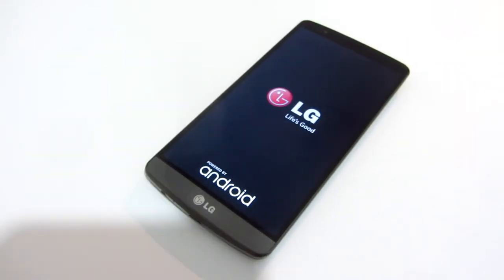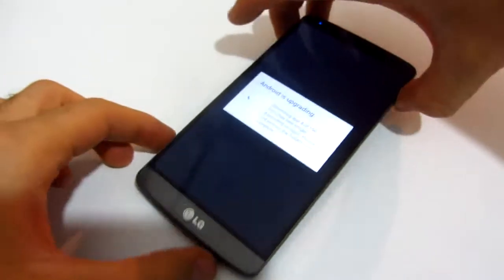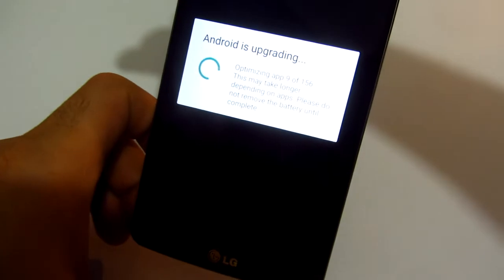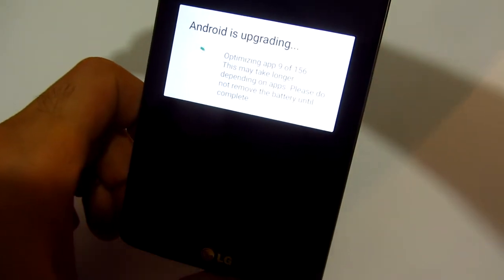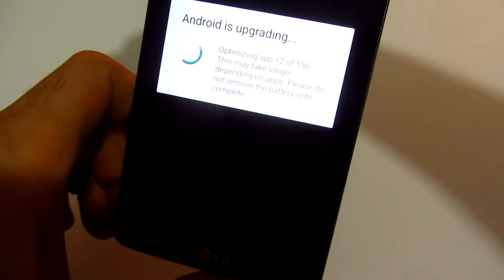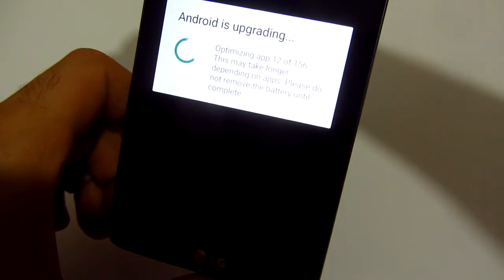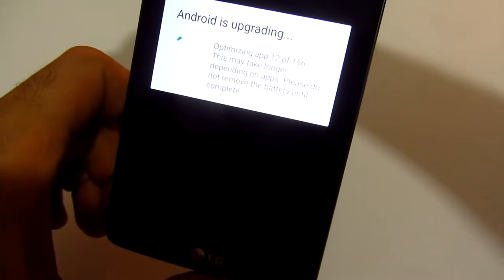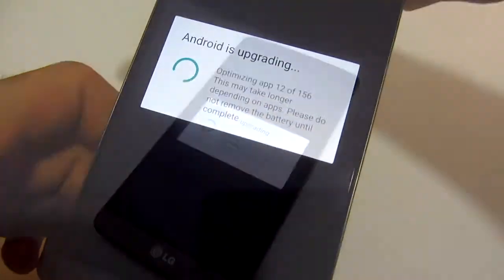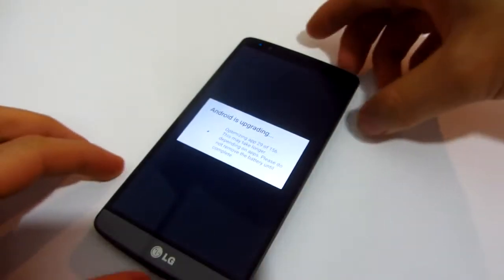Make sure you back up all your data before doing this, because this will delete all your personal files and folders, images and everything that you stored on your phone. Android is upgrading, optimizing apps 9 out of 156. This may take longer depending on apps. Please do not remove the battery until complete. 29 out of 156.